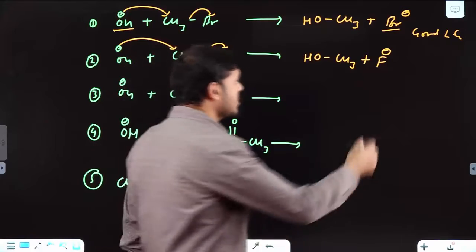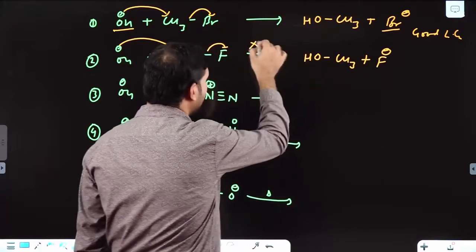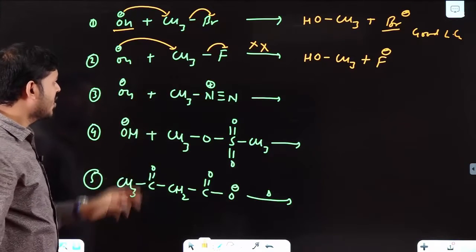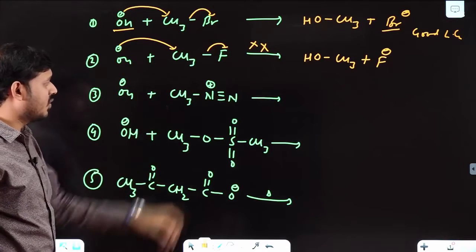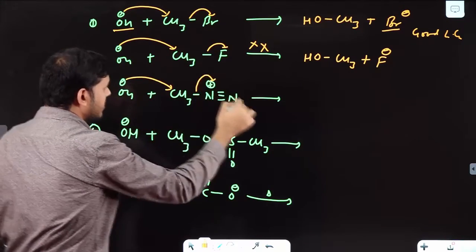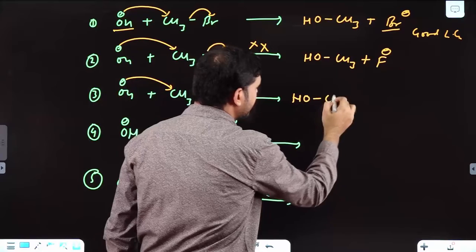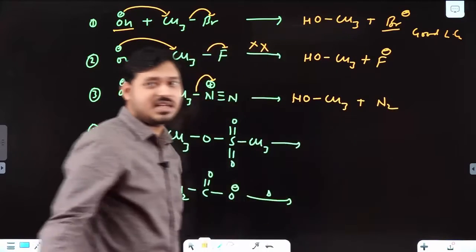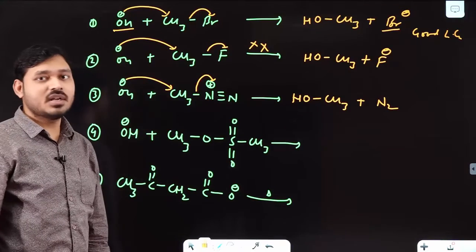Okay, so here this will not come in forward direction. Okay, remember. Next, OH minus and CH3N2. See, OH minus attacks here. What you will get? OH CH3 plus N2. Now this is world's best leaving group. It is removed as a neutral leaving group.